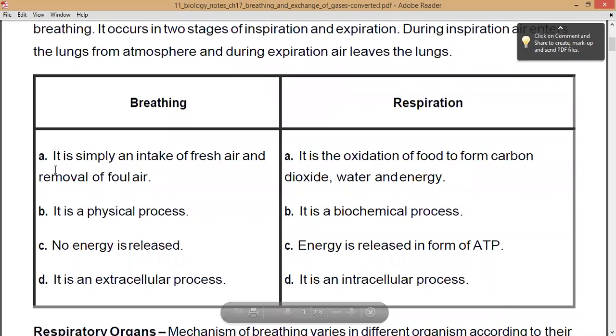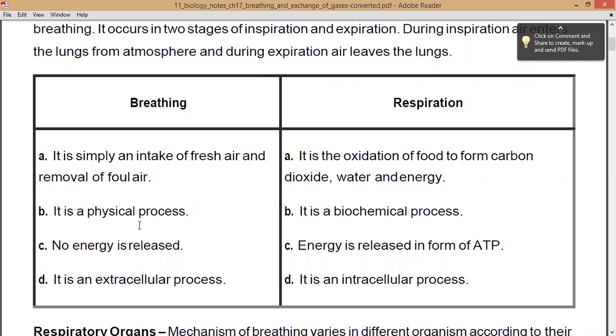So breathing is simply an intake of fresh air and removal of foul air, right? So breathing is what? You are taking in the fresh air and removing the foul air. While respiration is what? It is an oxidation of food to form carbon dioxide, water and energy. So in respiration, it utilizes the energy from the food, that is the oxidation of food which is taking place, and in order it forms what? The carbon dioxide, water as well as energy, right? So respiration is leading to the production of energy.